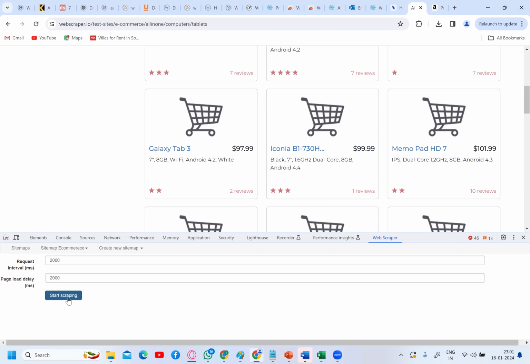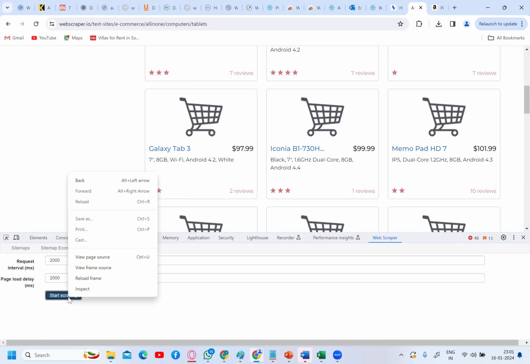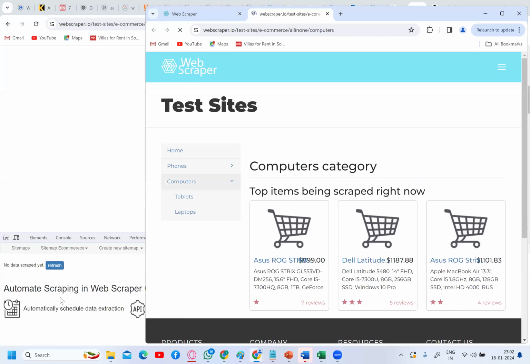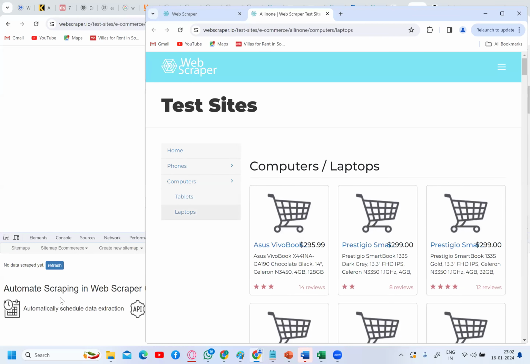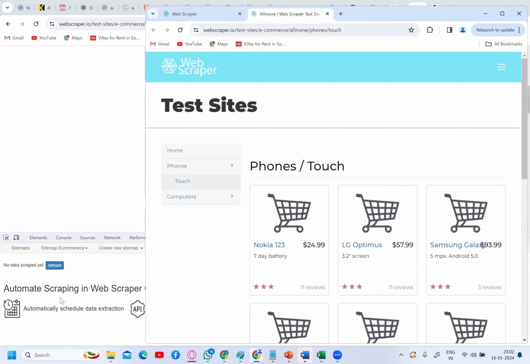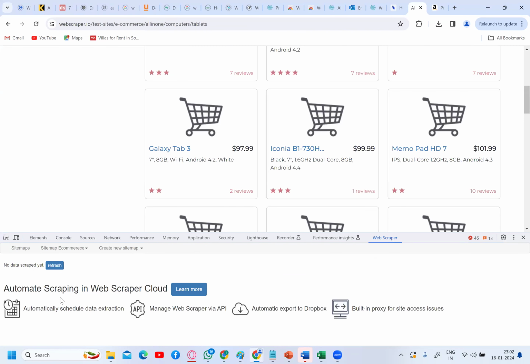As soon as you click on start scraping, one script behind the tool will run, and it will start scraping the data. So I'm clicking start scraping, and immediately one pop-up will come out. So see here, you are able to see it started. It went to the home page, then it went to the category page. Now it is getting into the subcategory page. It is getting into the product page. All of this it is doing parallelly in the background.